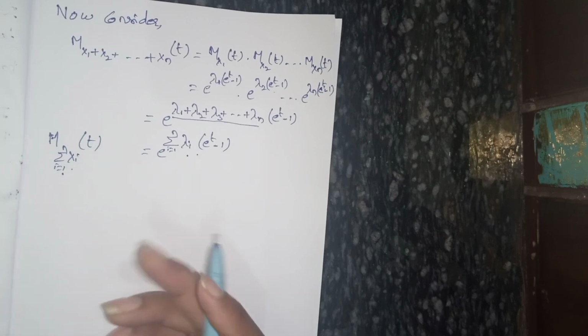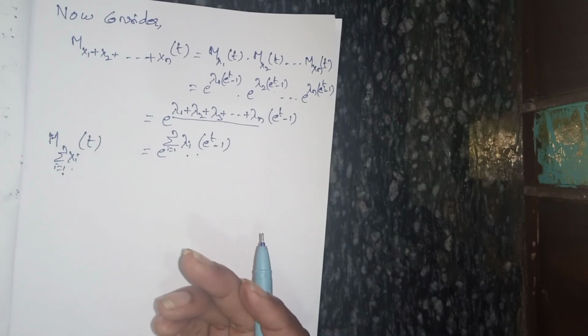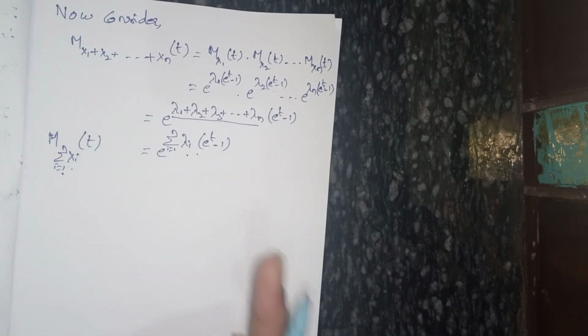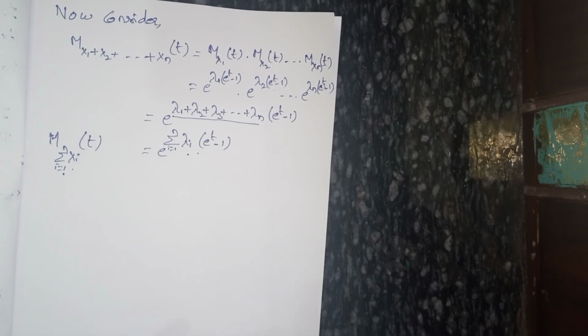So this is about the additive property of Poisson distribution. Don't forget, the additive property is also called the reproductive property. Hope you all understand.